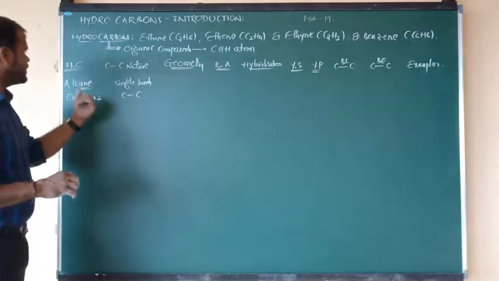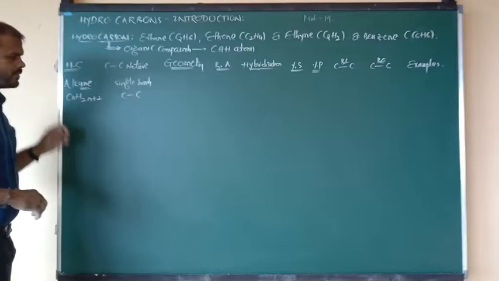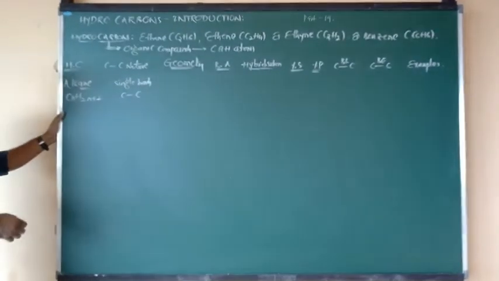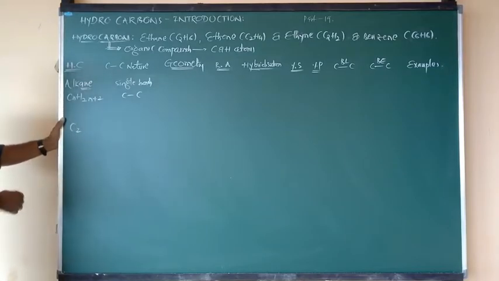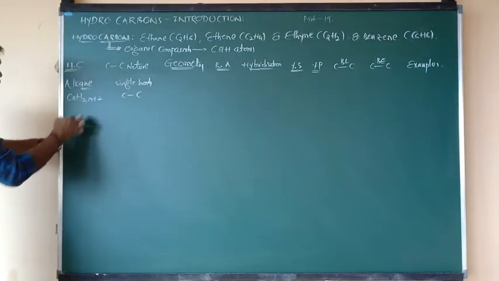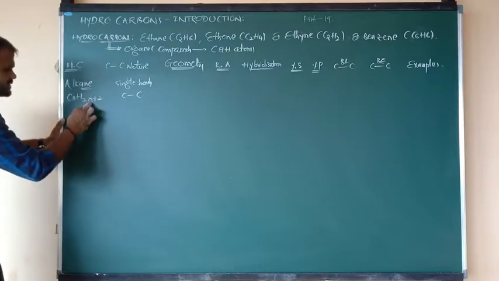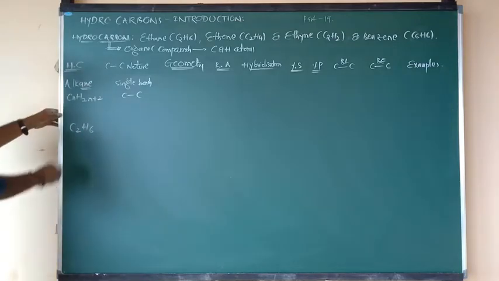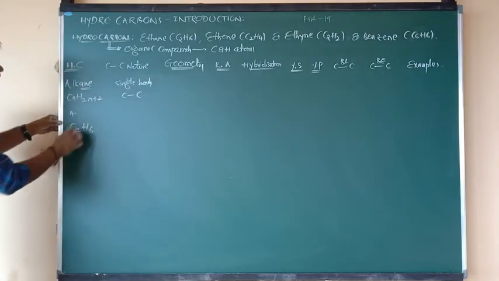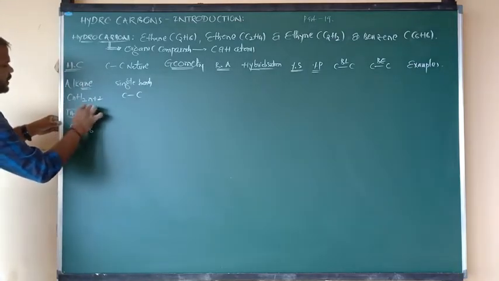Before that, let me consider one example. In the place of n, I am going to consider the value 2. So n is 2. Again here in the place of n, we write 2. So 2 twos are 4, we can write H4 plus 2 means H6.